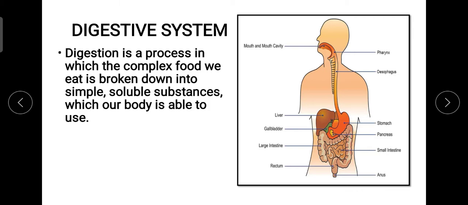The answer is that in nature, food is generally stored in the form of complex material which our small, microscopic cells cannot absorb. That is why it becomes important for the body to digest what we take in as food.